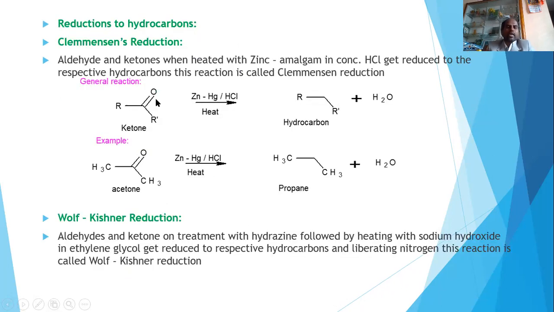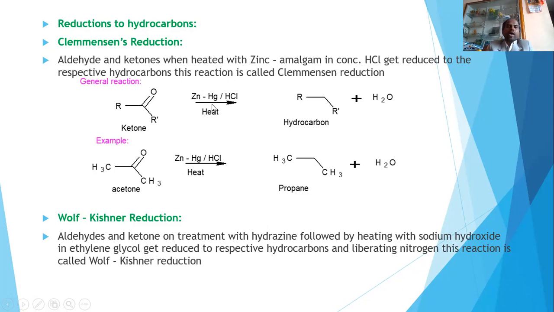Here a carbonyl compound is also converted into a hydrocarbon, and this is called reduction of aldehydes and ketones to hydrocarbon. Here there is a name reaction, and Clemmensen is a scientist. Using Clemmensen reduction, one can convert a carbonyl compound to a hydrocarbon. The Clemmensen reagent is zinc amalgam in presence of concentrated HCl.